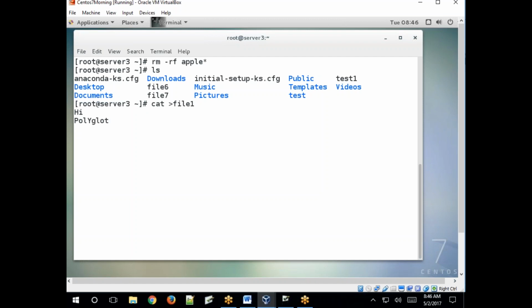Polyglot Linux. Uppercase is there, right? So here H is uppercase, P, Y, W, X. Okay, just to save, Control D. So cat file1.